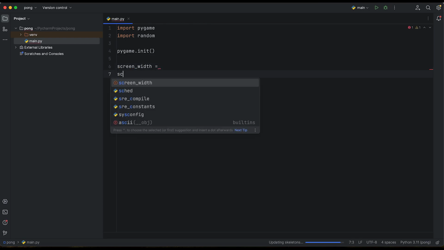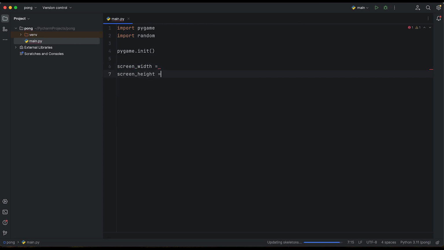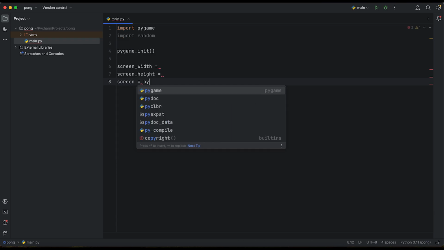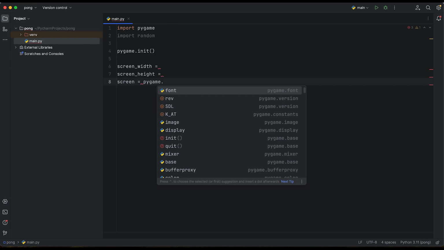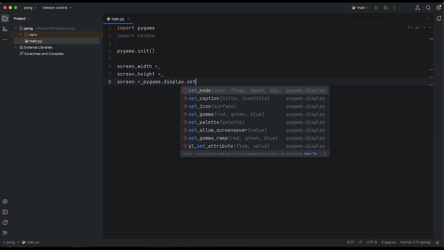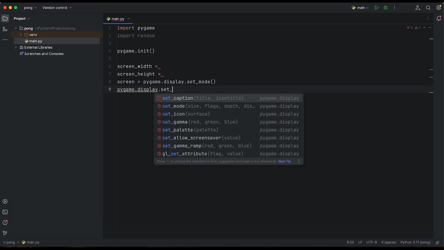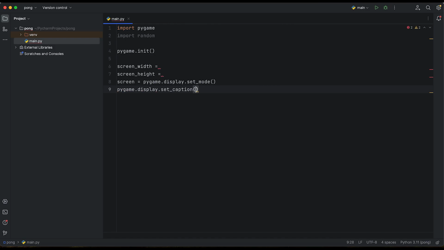We also need screen height. We need a screen, and it will be pygame.display.set_mode, and there we'll assign some values. And the last thing that we need is pygame.display.set_caption, and it's our title.